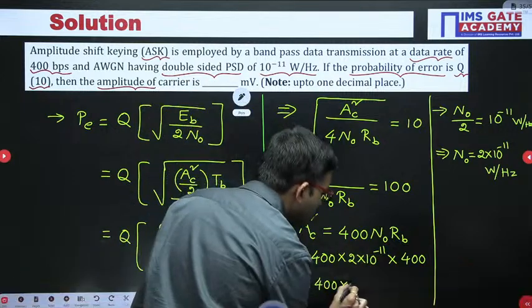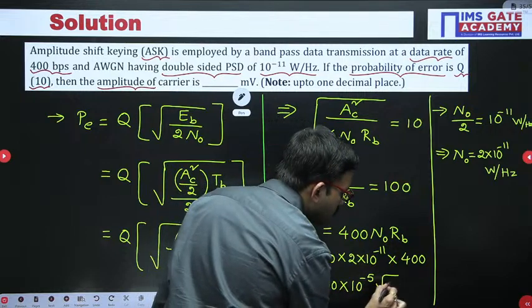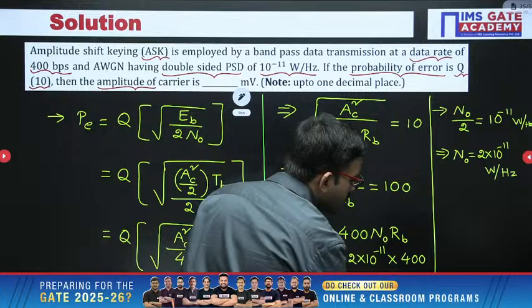So under root 10 power minus 10 is nothing but 10 power minus 5, and then you are having root 0.2.